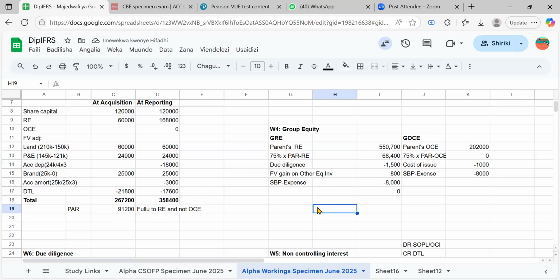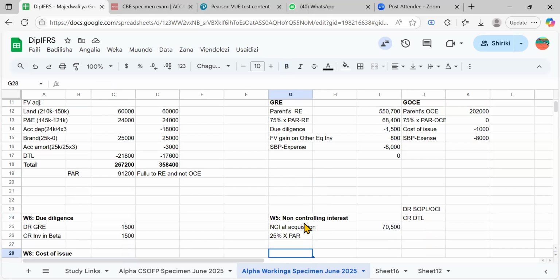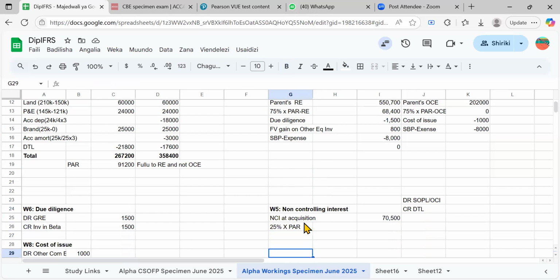Yes, and maybe let's finish up this with the, because when you start breaking this down, we break it between group equity and non-controlling interest. The good thing with non-controlling interest, it is usually shown as a single line item. So even if there are these components, you don't have to break down into the components, right? You just take it as it is in full because you don't have to explain anything. The group doesn't care about it, right? So here I would just say, okay, I would take my 25% of the non-controlling interest, times this whole figure, 91,200. I would have that one.